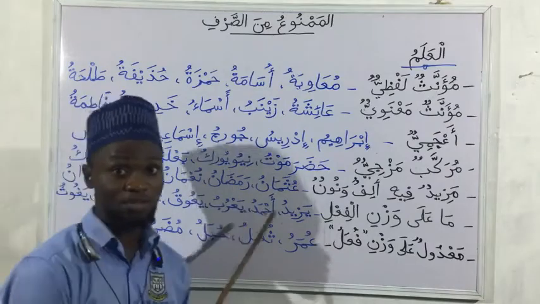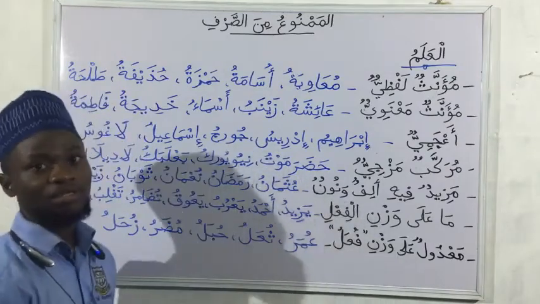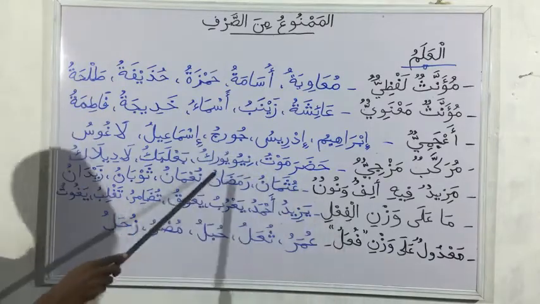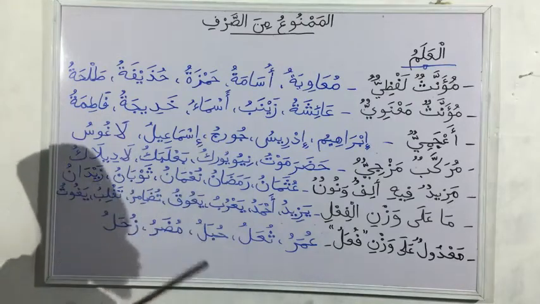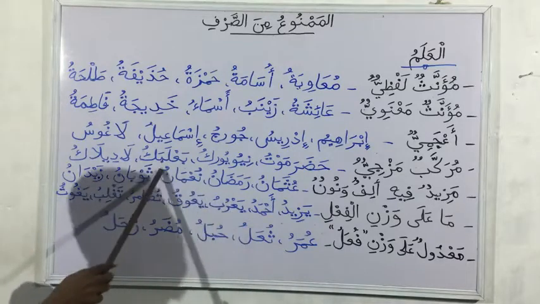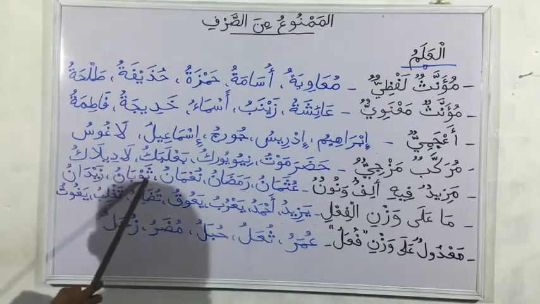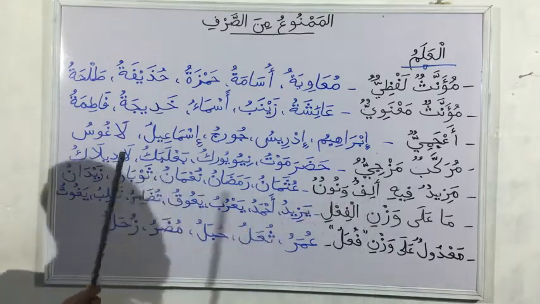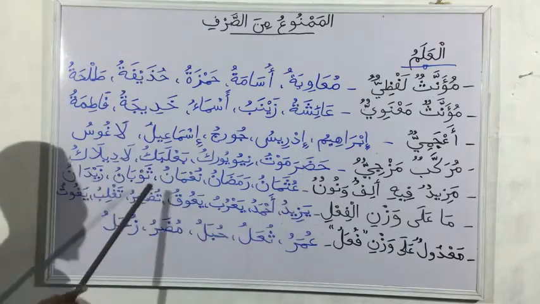So we have Uthman, the name of a person, we know Uthman, the Sahaba. Then we have Ramadan, the month of Ramadan. Also the month of Sha'ban. So those two are also Mamnu min as-sarf. Then the next one we have Nu'man. Nu'man is also a name. Nu'man bin Bashir, also a name. So it is not Morokkab Masjidu, it is just Masjid bi alif wa nun, and it is Mamnu min as-sarf.